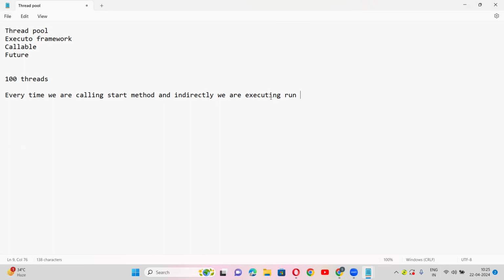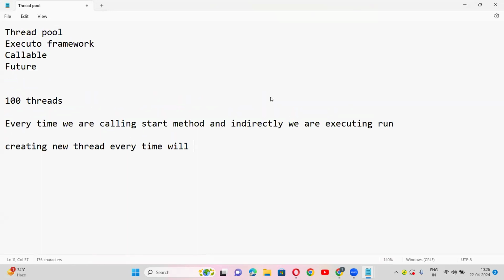See, creating a new thread every time will create performance issues. So instead of creating a new thread every time, thread pool means the threads are created directly in advance.